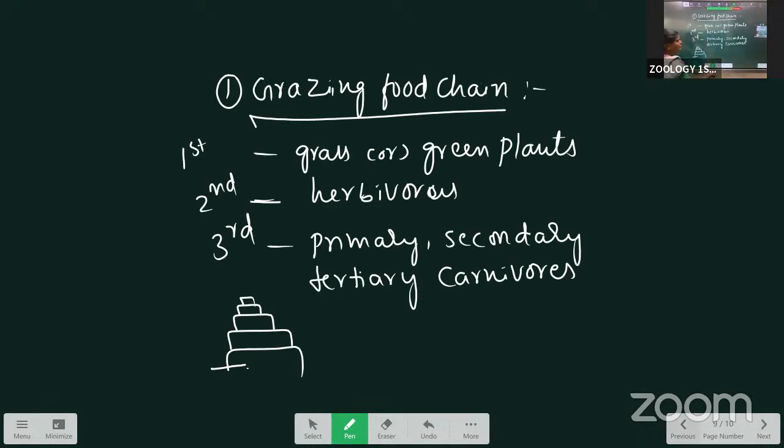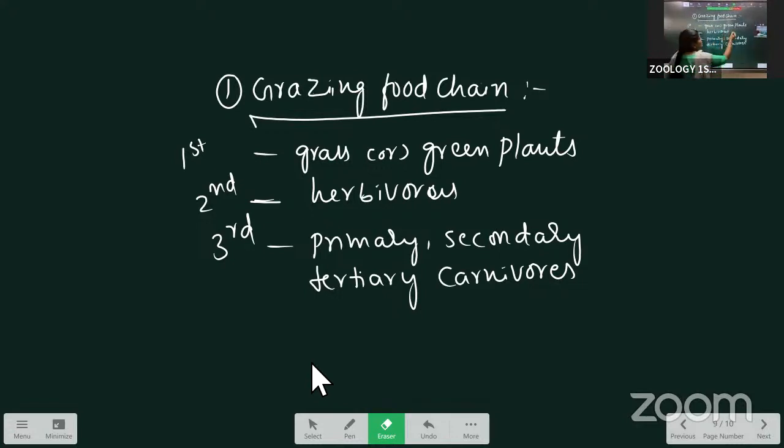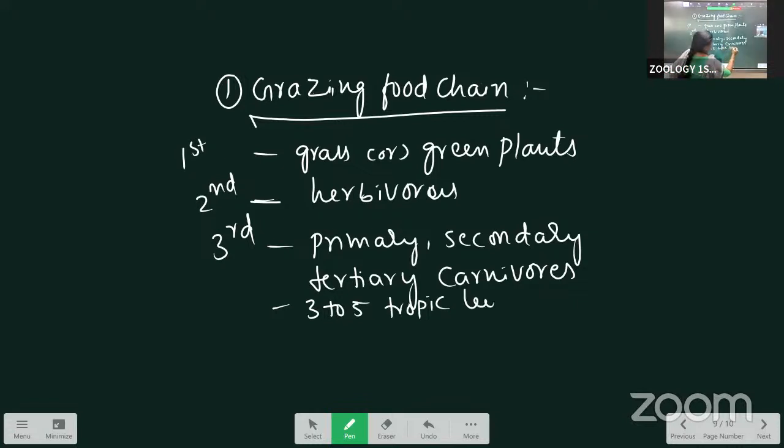It has 3 to 5 trophic levels present. Some examples I'm giving here. See this one. First one is a grass.